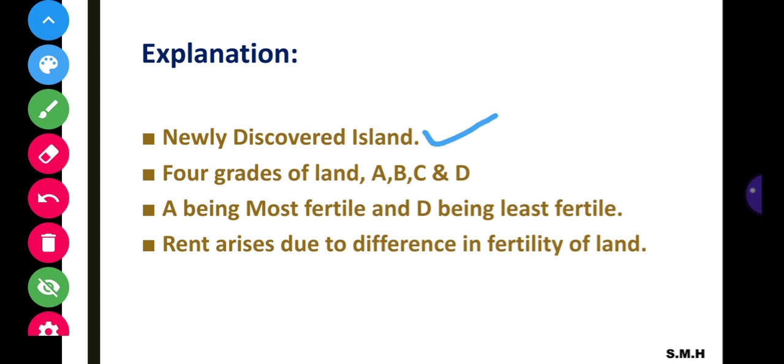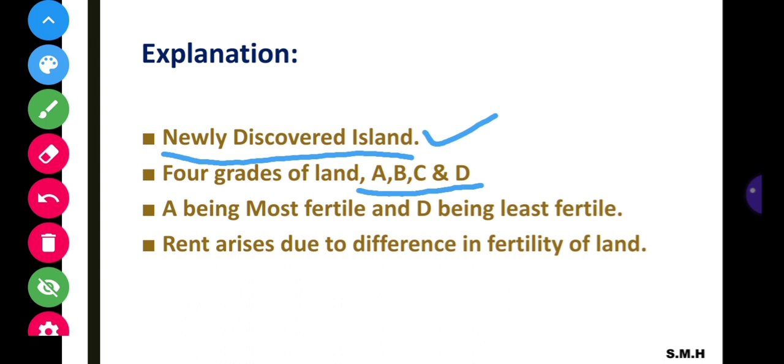Okay, there is a newly discovered island or region on which a group of people went and settled down, and that island has four grades of land. The grades can be classified as A grade land, B grade land, C grade land, and D grade land.